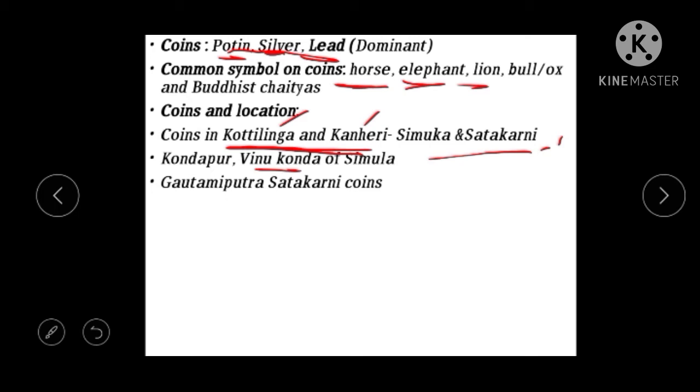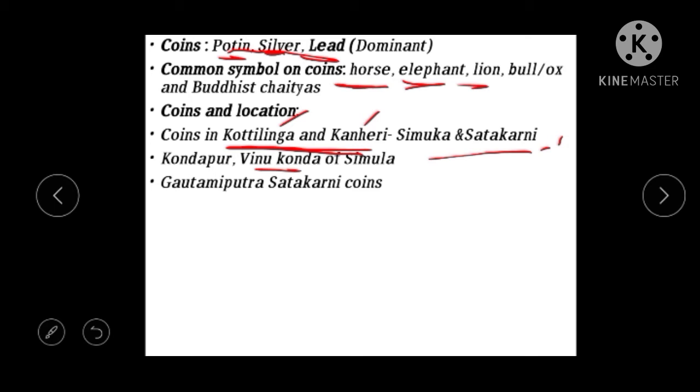What these two rulers did was mint the city of Ujjain on their coins, during the period of Shatakarni the first and Gautami Putra Shatakarni. So these two rulers minted the city of Ujjain on their coins. So they conquered Ujjain, and when they conquered it, they minted the city of Ujjain on their coins. And we also see Shatakarni the first with his face on the coins. So his face is minted on the coin.